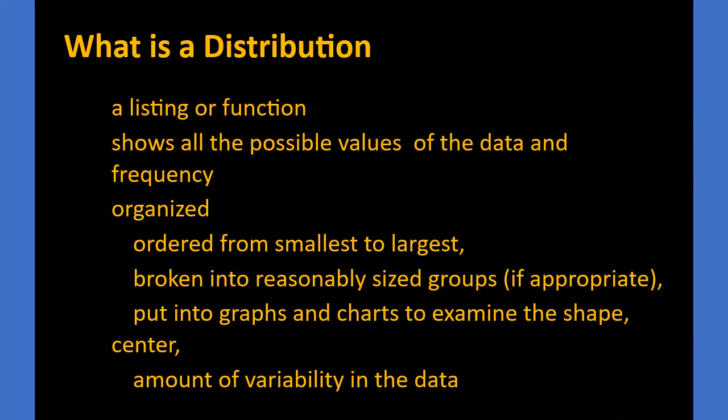What is distribution? The distribution of a statistical data set is a listing or function. It shows all the possible values of the data and how often they occur. When a distribution of numerical data is organized, they are often ordered from smallest to largest, broken into reasonably sized groups, put into graphs or charts to examine the shape, center, and amount of variability in the data. The most well-known distribution is normal distribution.